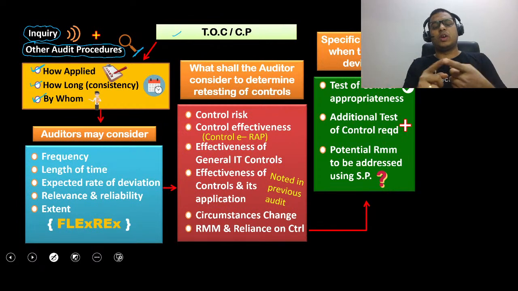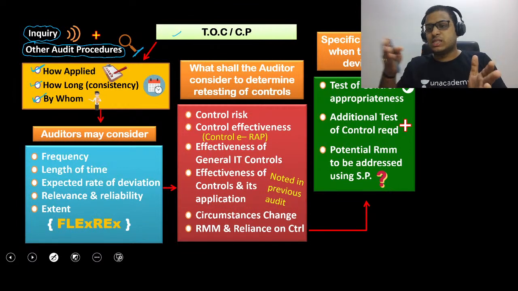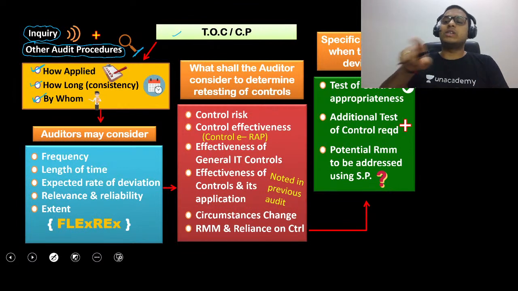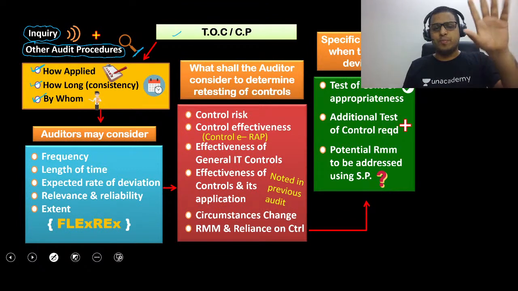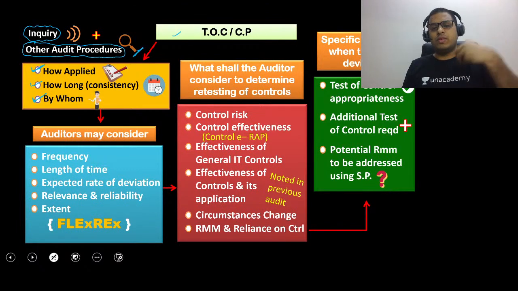We will do inquiry and other audit procedures in combination with inquiry. We will ask questions like: how is the control applied? For how long, that is, what is the consistency of application of the controls? And who has been given the responsibility to ensure that the controls are in place? That is what we will check as the auditor.